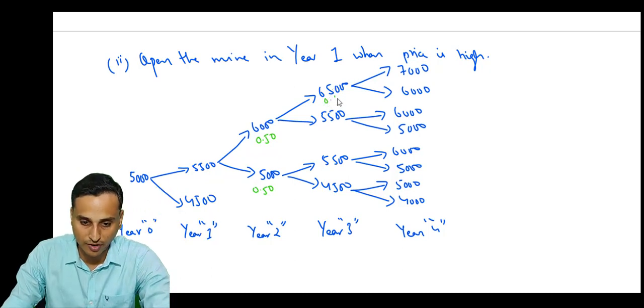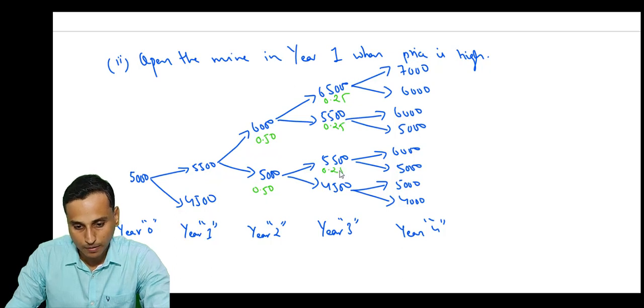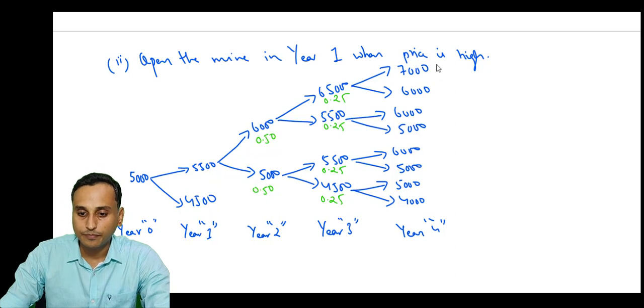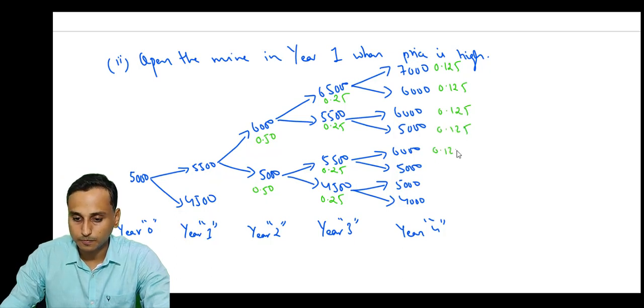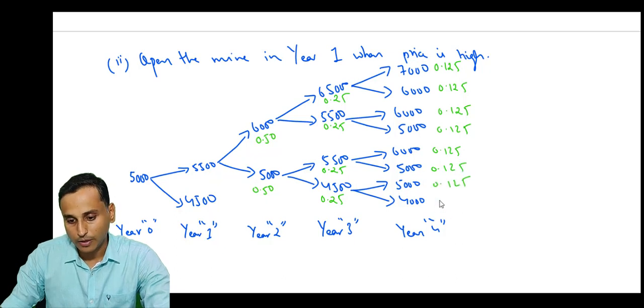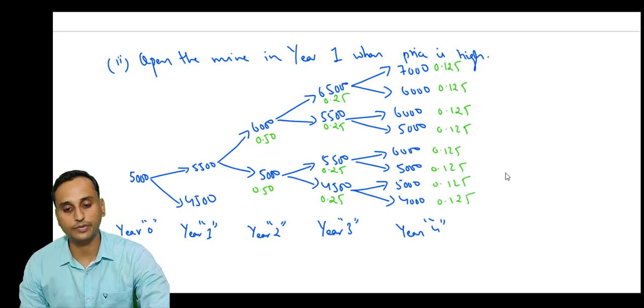Same logic, if you apply, the probability will be 0.25 each. So 4 events equally likely. So here the probability will be 0.125. Here in total we have 8 events equally likely. So probability is going to be 0.125 for all of these.